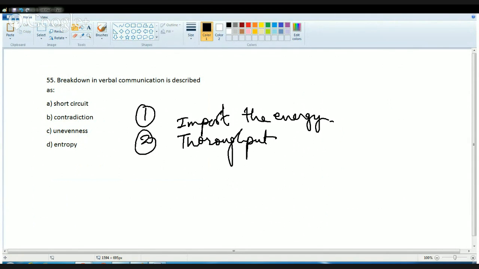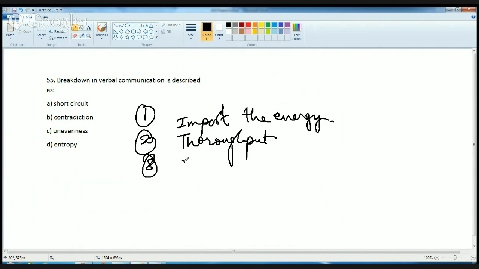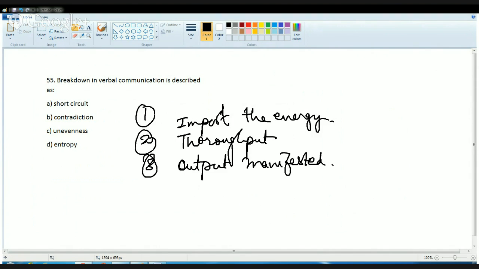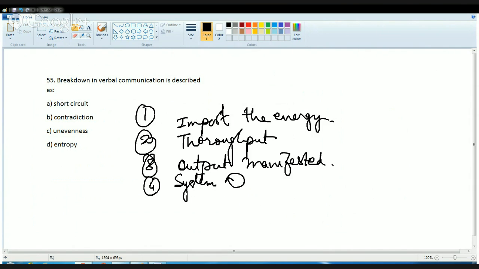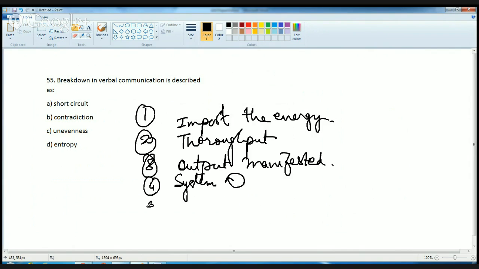Throughput means that whatever the verbal communication is, it proceeds through a coordinated set of activity. Maybe I'll interpret it, I'll have a perception about what the communication is. Then there is an output that is manifested. Because of that throughput, there is an output that is manifested, the view that the person is trying to put up. The fourth stage is systems. Under systems, it is a cycle of events that take place, so it involves a recurring pattern of activities. The next is entropy. What is meant by entropy?